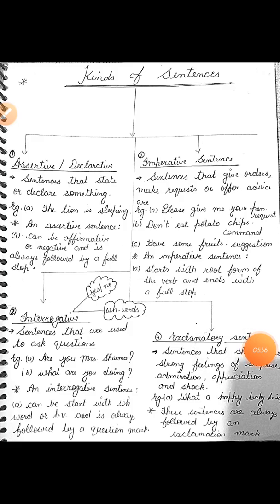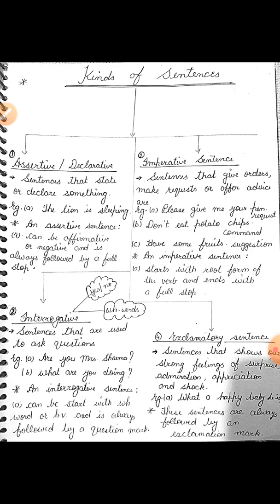The third kind of sentence is the interrogative sentence. I have made two clouds here, and as you can see, interrogative sentences are of two types, yes/no type and WH-word type. So the definition of these sentences: they are used to ask questions. If somebody is asking a question to you, that is an interrogative sentence.